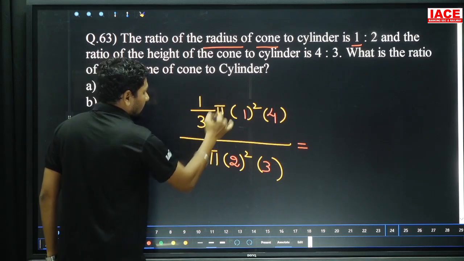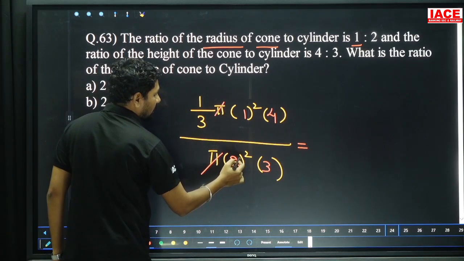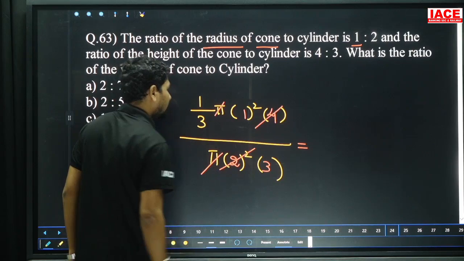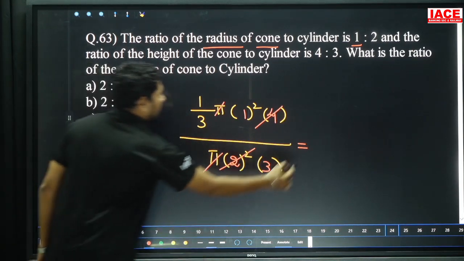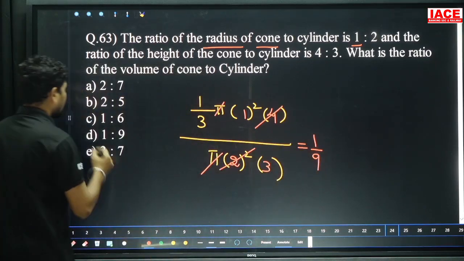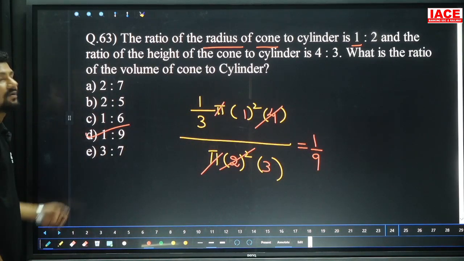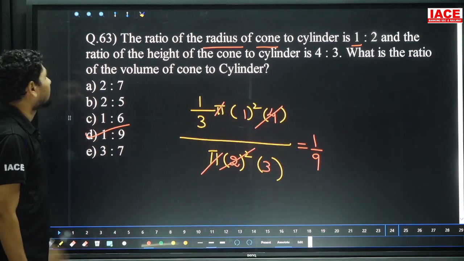Here pi will be cancelled, 2 square becomes 4 which will also cancel, and 1/3 into 3 is equal to 1/9. 1/9 means what is the ratio? 1:9 here. Then option D.